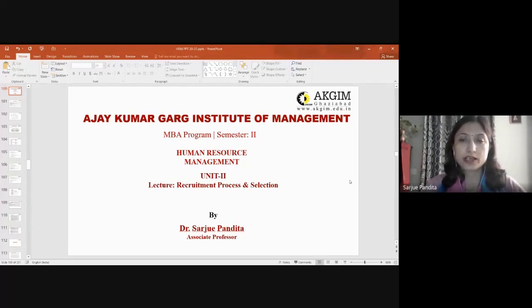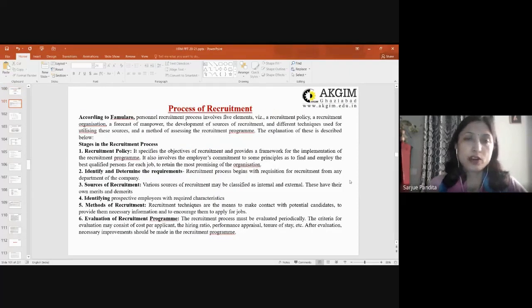How do we start it? First of all, according to Familiar, the recruitment process involves recruitment policy, recruitment organization, a forecast of manpower, development of sources of recruitment, different techniques used for utilizing these sources, and a method of assessing the recruitment program, right? So first is recruitment policy.